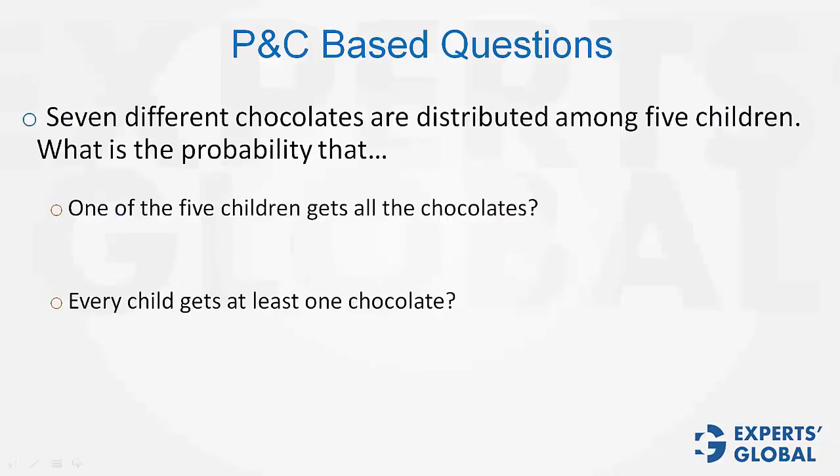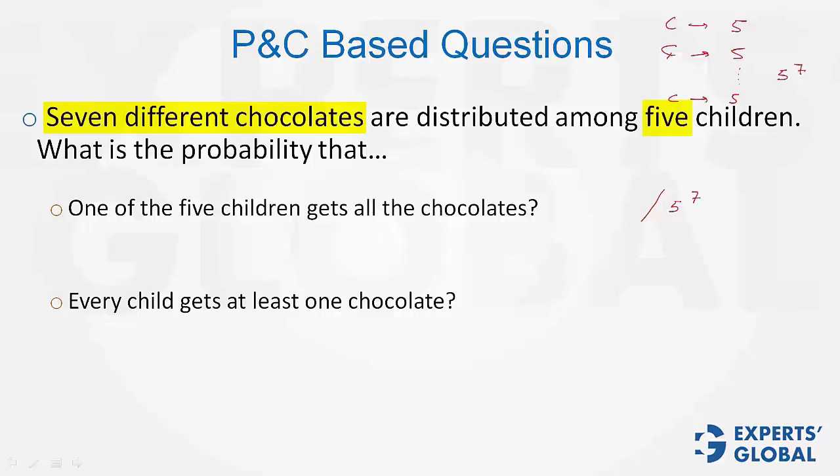There are 2 parts. The first part is quite simple. Look at the denominator first. What's the total number of cases? 7 different chocolates. So every chocolate has 5 choices. The first chocolate has 5 choices. The second chocolate also has 5 choices. And likewise, the 7th chocolate also has 5 choices. Total 5 to the power of 7 ways. So the denominator is going to be 5 to the power of 7.